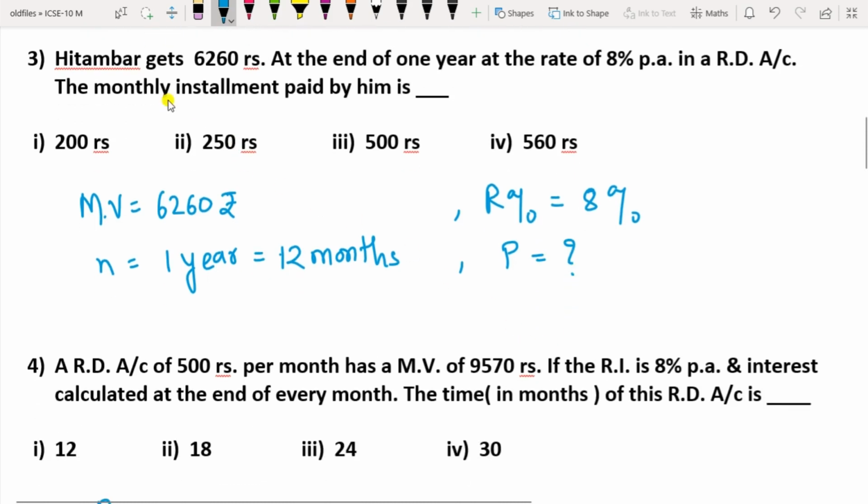Question 3 is: Hitambar gets 6260 rupees at the end of 1 year at the rate of 8% per annum in a recurring deposit account. The monthly installment paid by him is. So you have to find P here. Maturity value is given, 6260. N is 1 year, that is 12 months. R percentage is 8%. Find P.